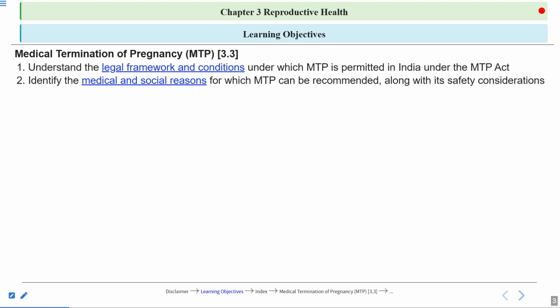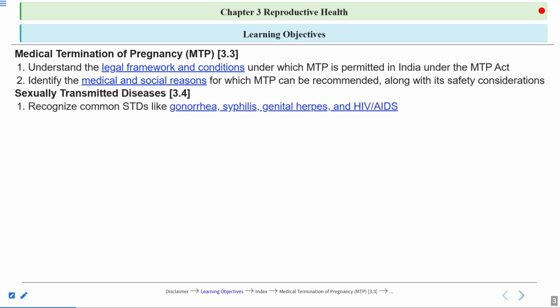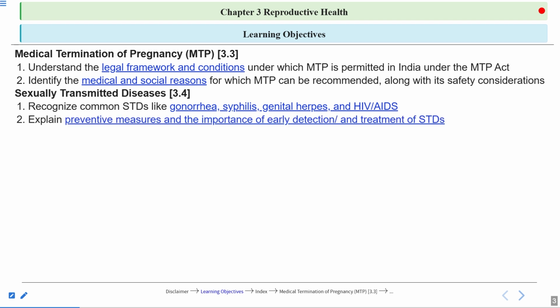We'll also talk about the safety issues regarding MTP. A lot of these abortions are done illegally, so we'll talk about the risks associated with illegal abortions. We'll talk about the sexually transmitted diseases, which is NCERT section 3.4. Within this topic, we'll talk about the common sexually transmitted diseases like gonorrhea, syphilis, genital herpes, and HIV, also commonly called AIDS. We will also understand the preventive measures and the importance of early detection and treatment of STDs.